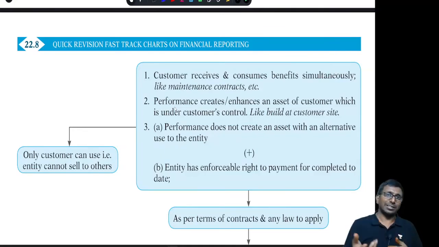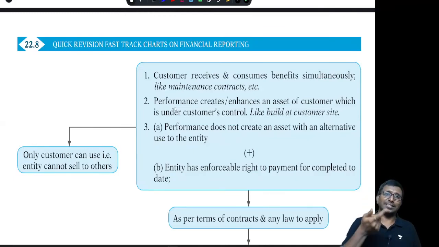Like service contracts, I am supplying and they are taking the benefit immediately. Under that circumstance, you have to follow percentage completion only. And the second situation: my performance is creating or enhancing an asset to the customer. I am providing services to the asset, I'm creating an asset for him, and this asset is under the control of the customer. Under that circumstance also, you are supposed to follow percentage completion.